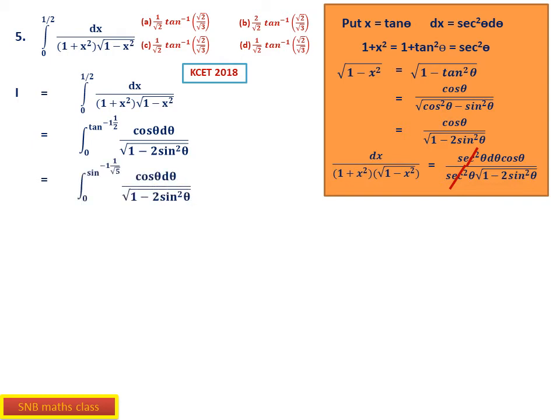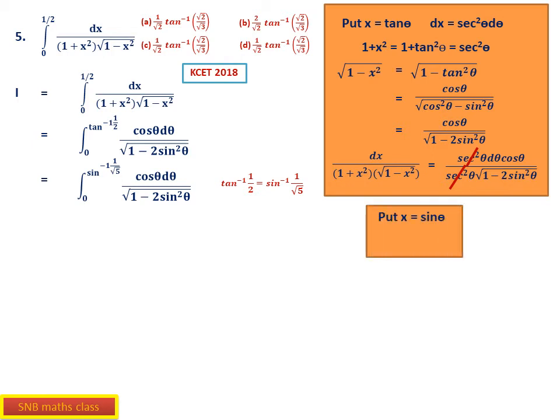Now see here, you should be careful. What I have done is tan inverse 1 by 2. Please note this step. Tan inverse 1 by 2 is same as sin inverse 1 by root 5. Student, please note here, you should be well versed in inverse trigonometric ratios and their transformation. Otherwise you will not get the answer. So sin inverse 1 by root 5 is the upper limit, and cos theta d theta by square root of 1 minus 2 sin square theta. Now this is the relation.